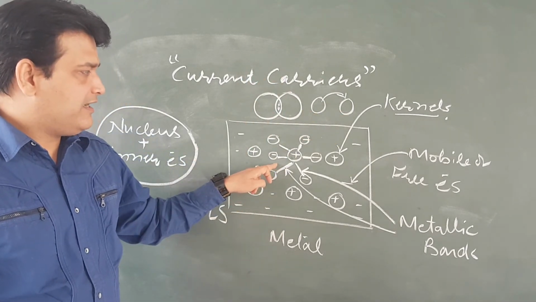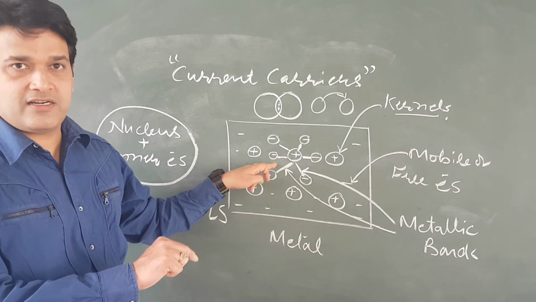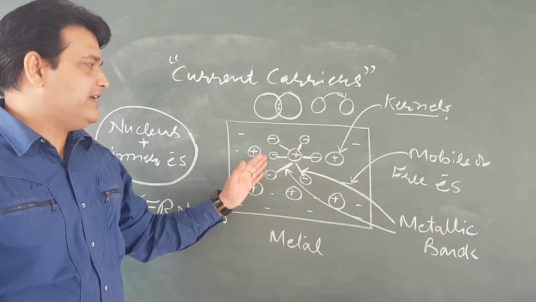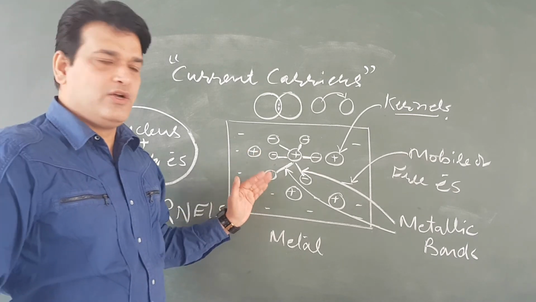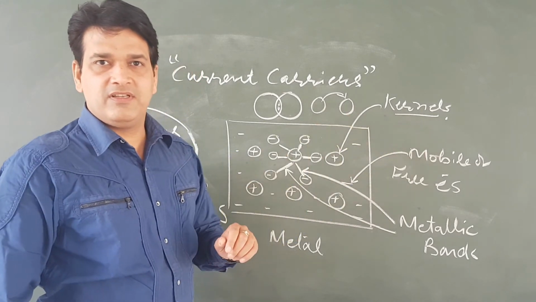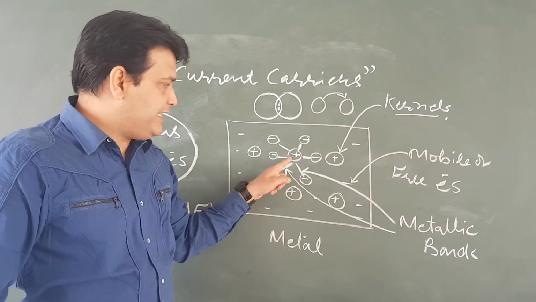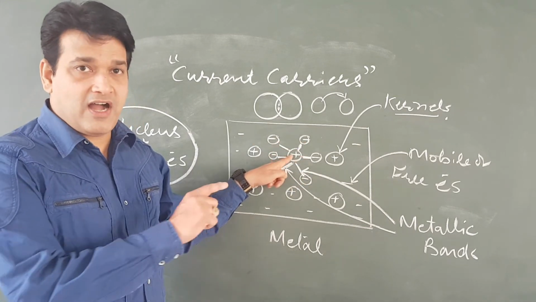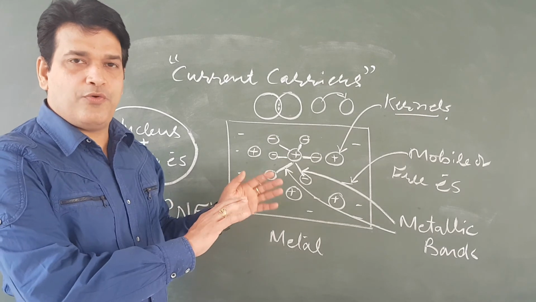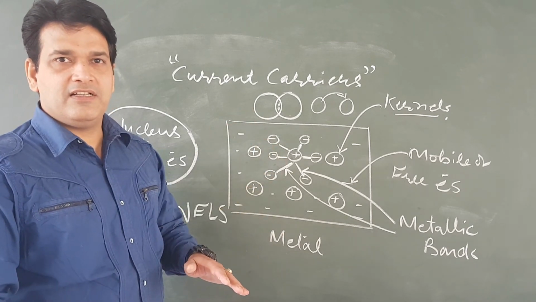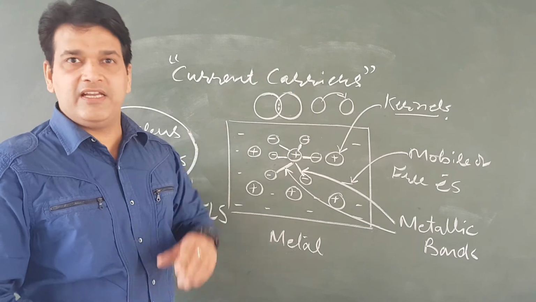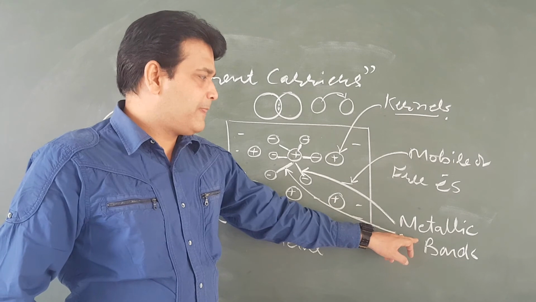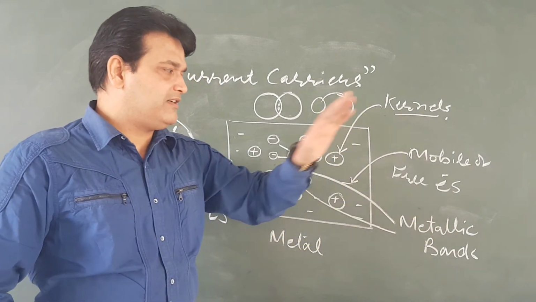But here, neither are the forces between two electrons, nor is any electron being ejected from one atom to another. That's why these forces between moving electrons and positive ions are of a different type than covalent and ionic interactions. So these forces were named metallic interactions or metallic bonds.